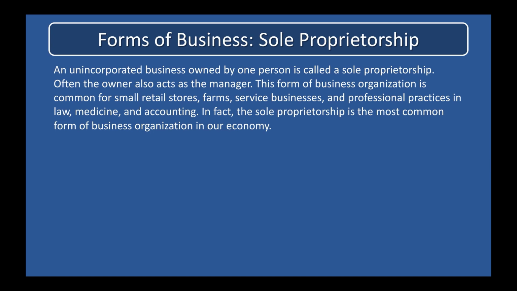From an accounting viewpoint, a sole proprietorship is regarded as a business entity separate from the other financial activities of its owner. From a legal viewpoint, however, the business and its owner are not regarded as separate entities. Thus, the owner is personally liable for the debts of the business. If the business encounters financial difficulties, creditors can force the owner to sell his or her personal assets to pay the business debts. While an advantage of the sole proprietorship form of organization is its simplicity, this unlimited liability feature is a disadvantage to the owner.